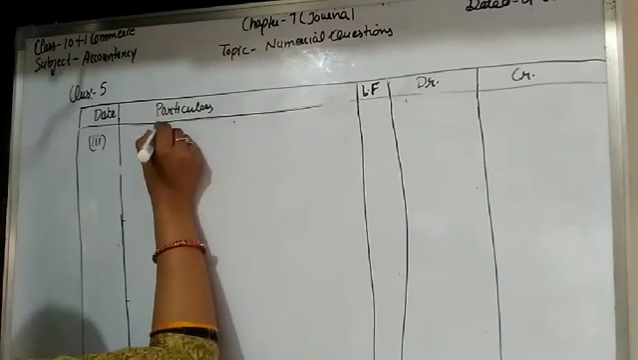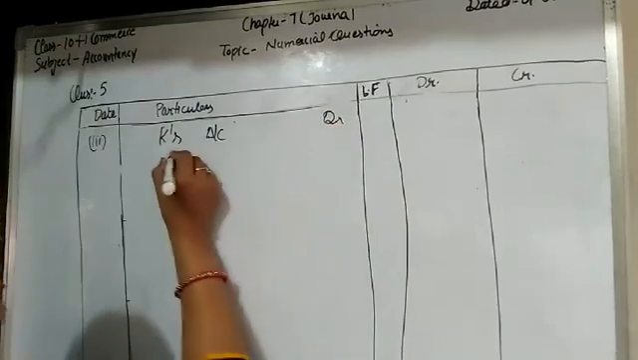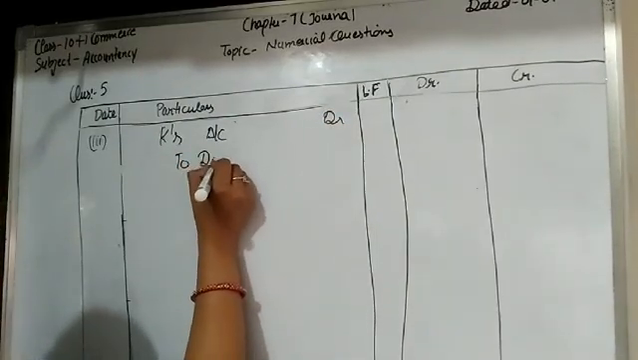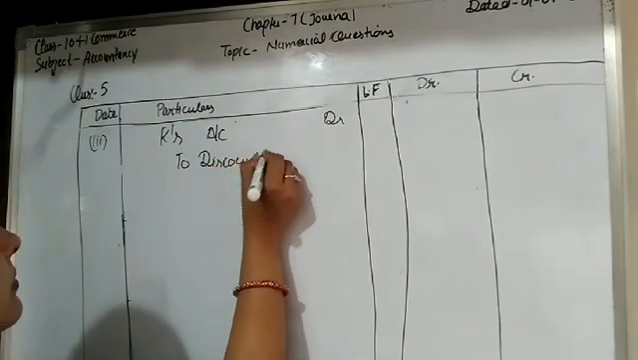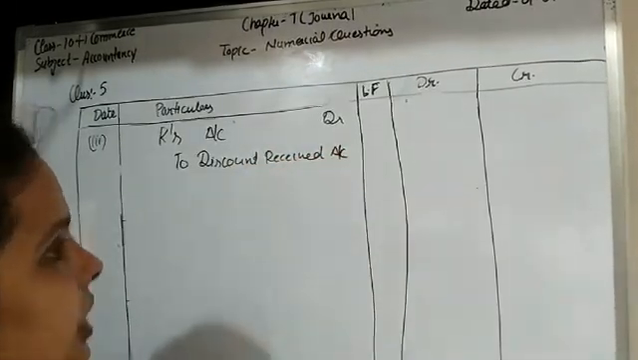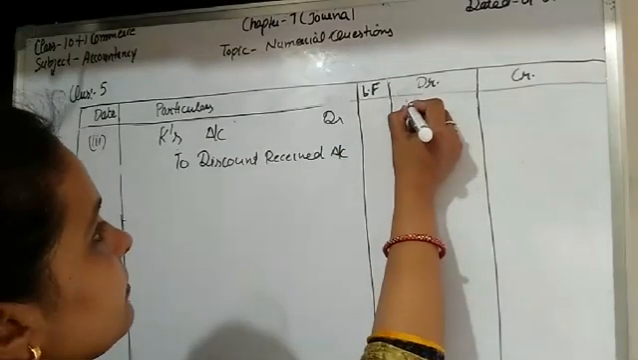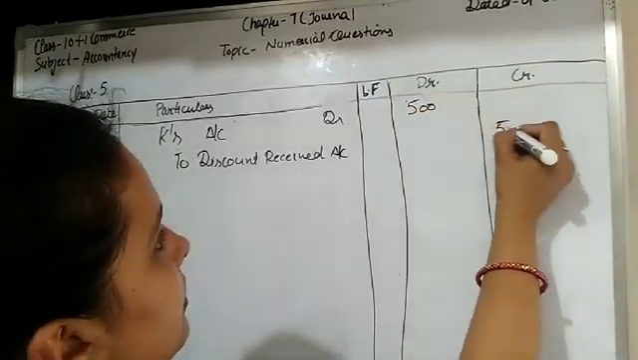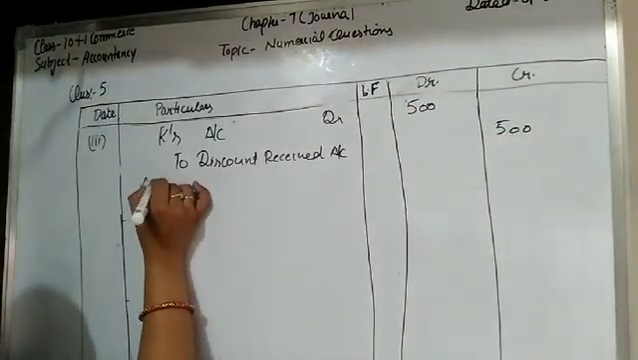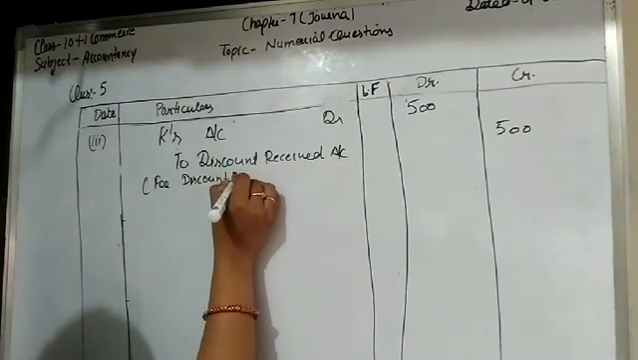The transaction is discount received from K. So students, discount received is income. We write here K's account debit to discount received account. Discount received account, and the amount of discount received is, students, 500. And the narration is for discount received from K.